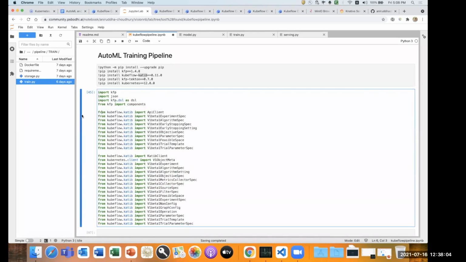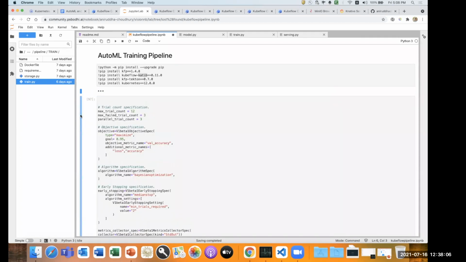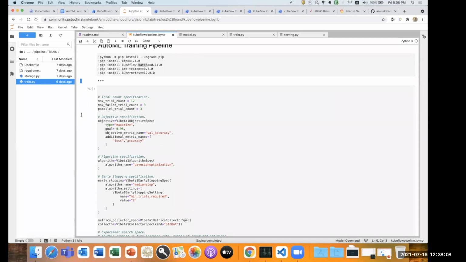So we have to import those particular metrics for Katib. So we have to define some space for trials for Katib. So the first is the trial count, where I will say how many trials I want to train my entire Katib models for, so that I can see across 12 different trials it will try to train the model. The next is how many times it will try to fail. So the maximum number it will try to fail, and it will stop the Katib job, so that we can give a threshold on top of it.